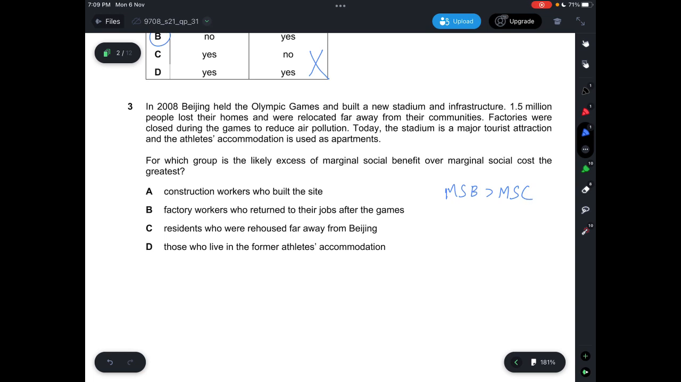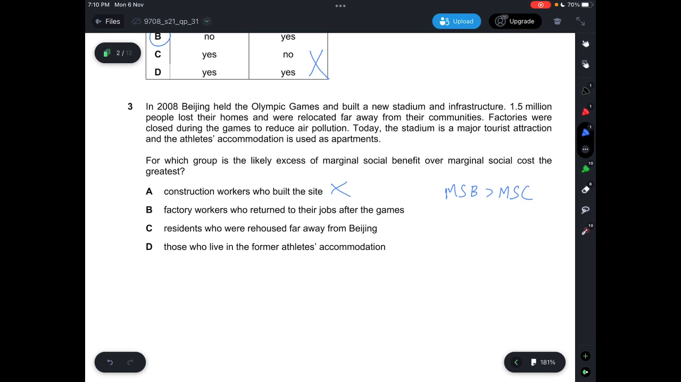A says construction workers who built the site. You need to remember that marginal social benefit is a combination of marginal external benefit and marginal private benefit. The construction workers are directly involved in building the stadium and the infrastructure, and also the athletes' accommodation. So for them that will be marginal private benefit instead of marginal social benefit. They will be the one incurring the cost. So A is not the answer because they are not externally involved.